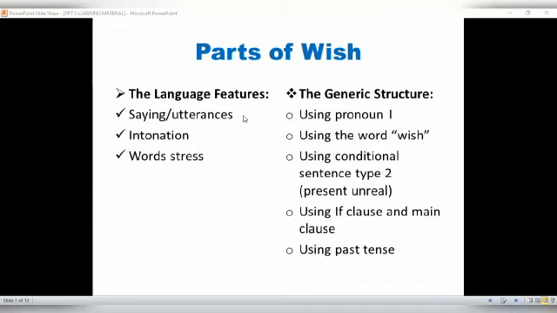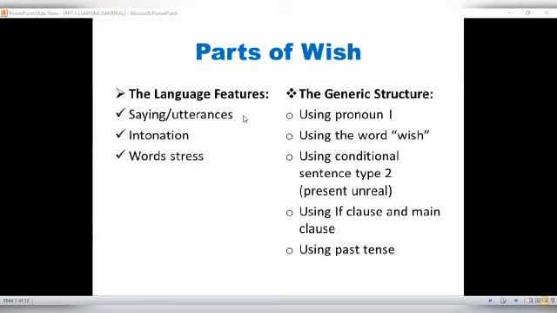For example, language features of wish consist of saying or utterances, intonation, and word stress. That's the part of language features.